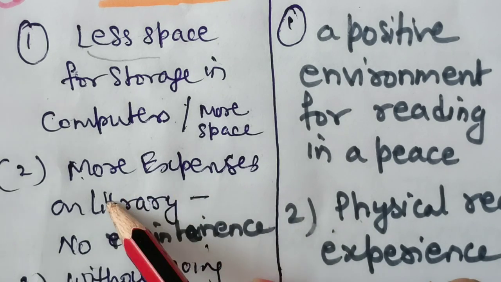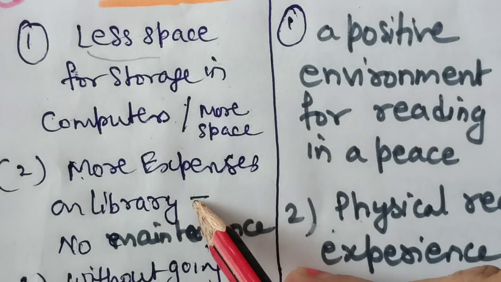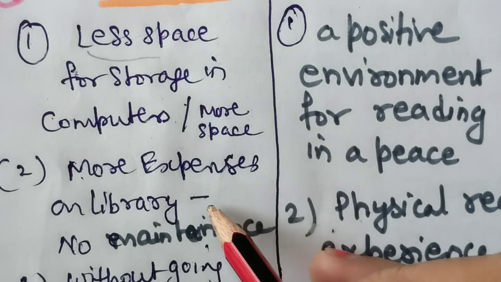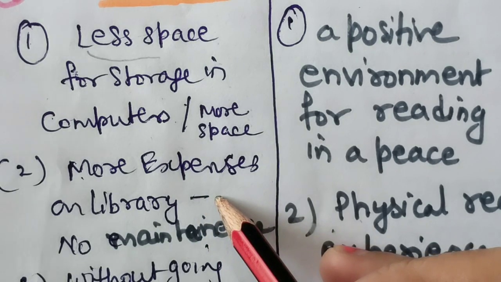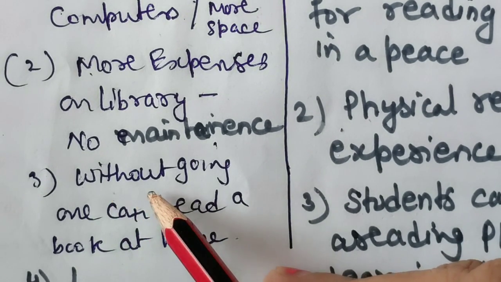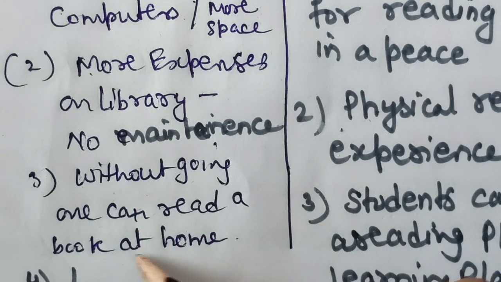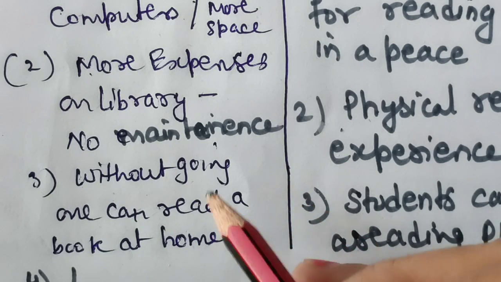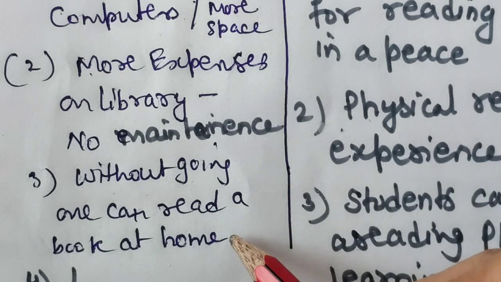So more expenses on library, like giving salaries to staff members, and air conditioning or maintenance of the building and all. And third advantage, they are saying, without going anywhere, one can read a book at home. Without going to libraries, one can read any library book at home on computer screens.